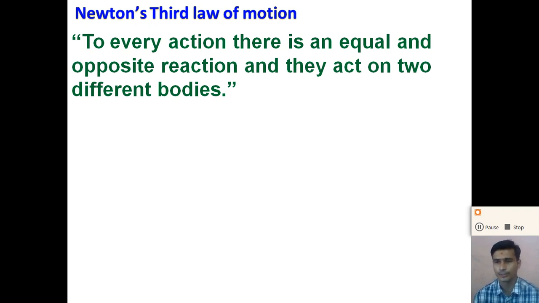So the force originates in a pair. To every action force there is an equal and opposite reaction force. So the forces are produced in a pair.